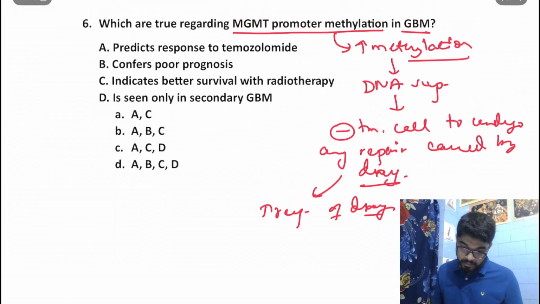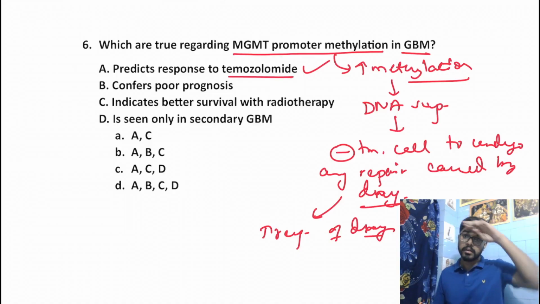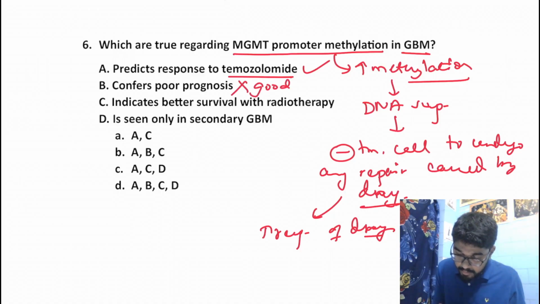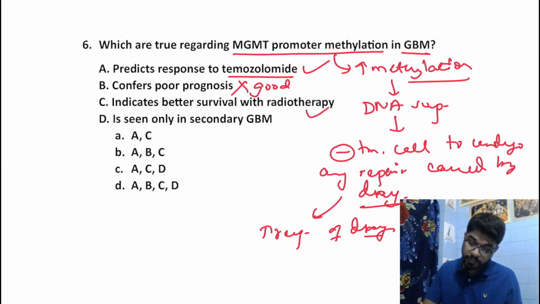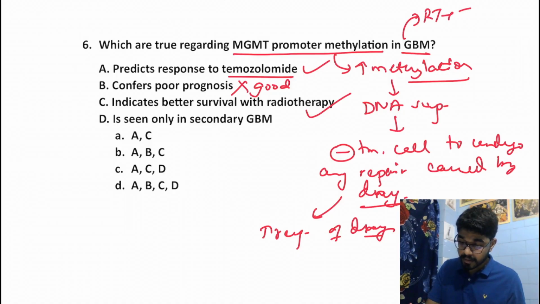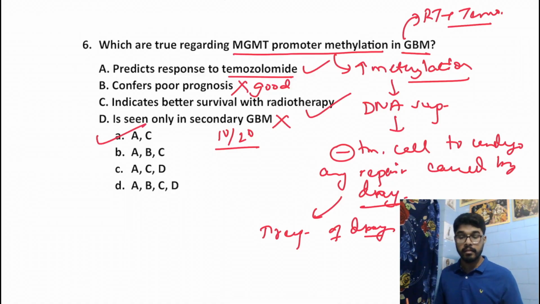If we talk about the options, predicts response to temozolomide. Yes, temozolomide is the drug of choice for glioblastoma multiforme. Confers poor prognosis. No, that's a false statement. It would rather be associated with good prognosis. Indicates better survival with radiotherapy. Yes, the treatment of choice for glioblastoma multiforme is radiotherapy plus temozolomide. It is seen only in secondary GBM. No, that's a false statement. We have just read that this is present in both primary and secondary GBM. So our answer would be A and C. Moving on to the next question.